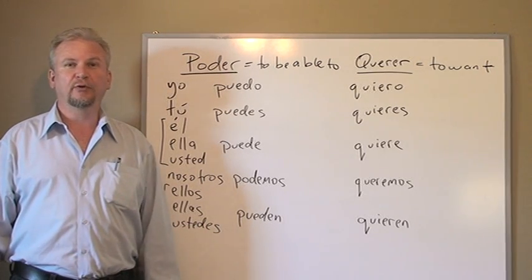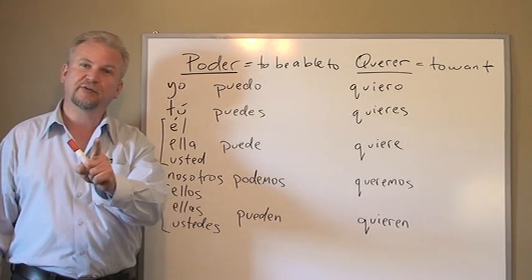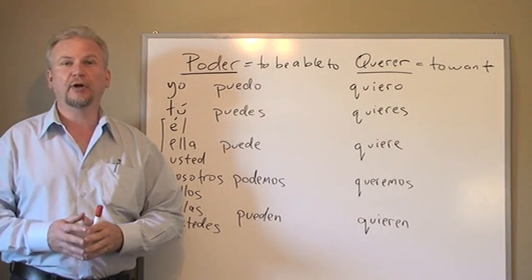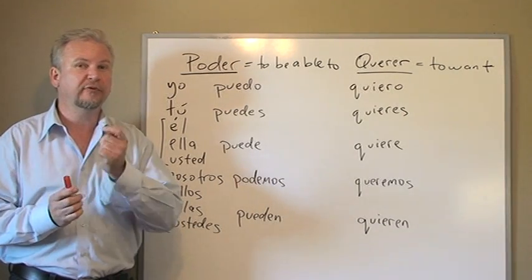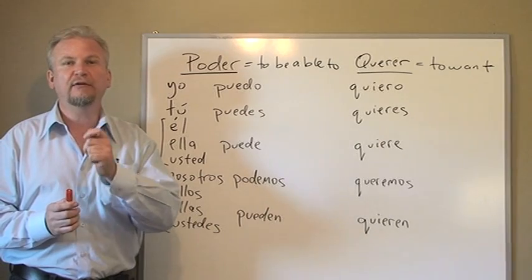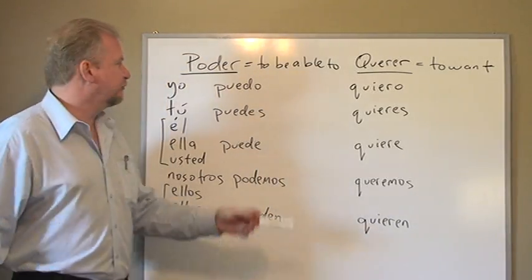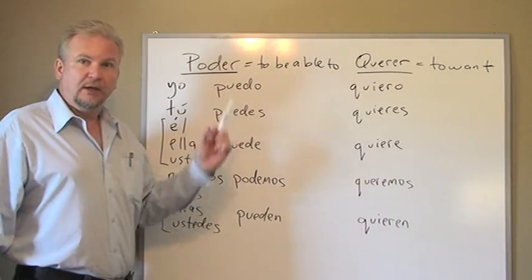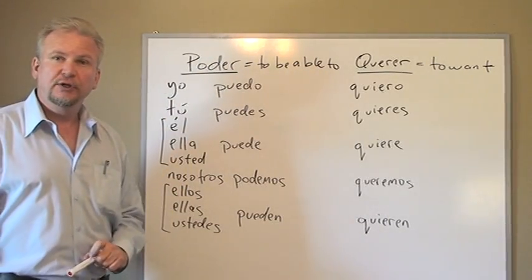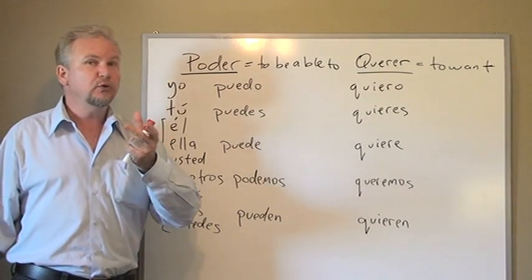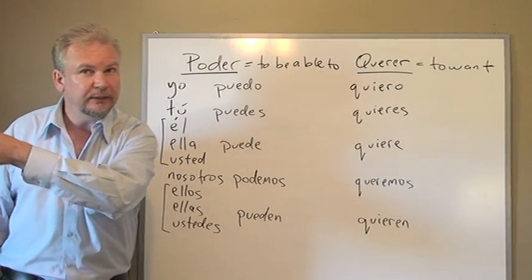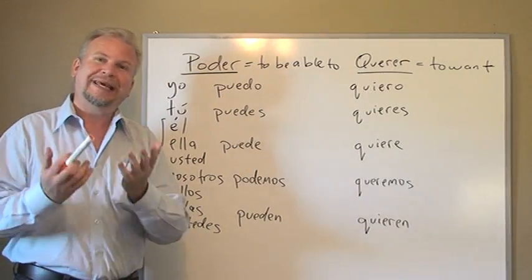Now we're going to learn about two verb sentences. And we're going to learn how to conjugate a couple of irregular verbs that are very, very useful in Spanish. The first verb is poder. Now, poder is not a verb in English. In English, poder is what we would use as a modal auxiliary. In English, we use the word can.